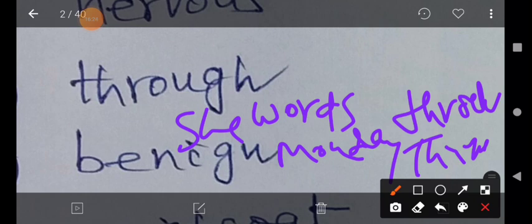That means from Monday to Thursday, she works. Through Monday to Thursday means from Monday to Thursday. That is the meaning of the adverb, my dear students.